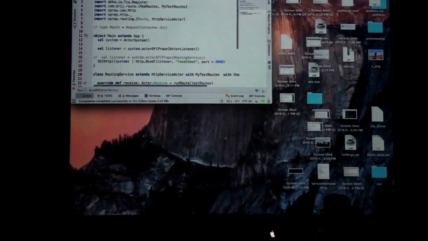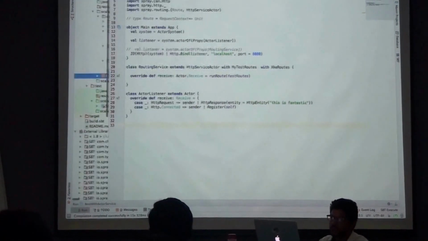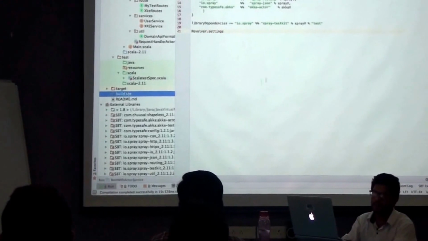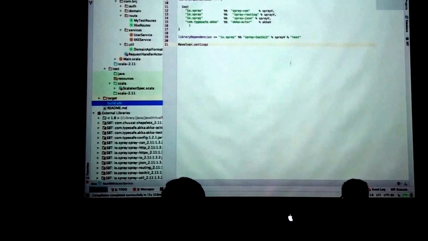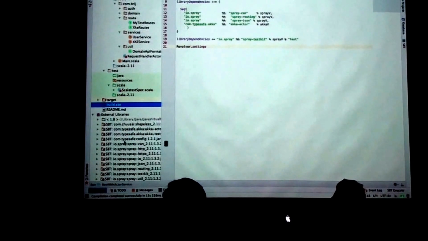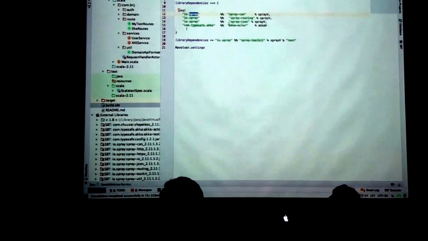Alright, so for creating the application, you need to add some dependencies, which like in Maven or Gradle you can have in build.gradle. Similarly, there is build.sbt for SBT. Here you have to define some dependencies, which I have already defined.